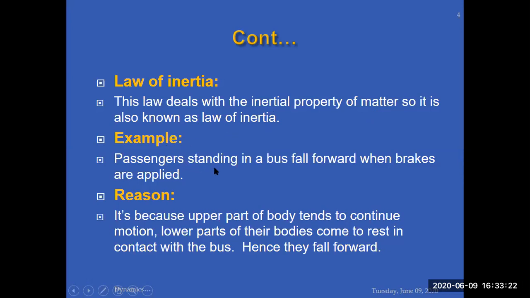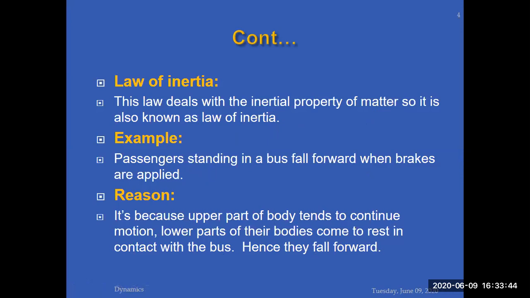Examples are passengers standing in a bus. I have already discussed during my last class, previous class. They fall forward when the brakes are applied because the upper part of the body tends to continue motion, and the lower part of the body comes to rest in contact with the bus, hence they fall forward. Why do they fall forward? Because you consider you divide your body in two portions, upper portion and lower portion.